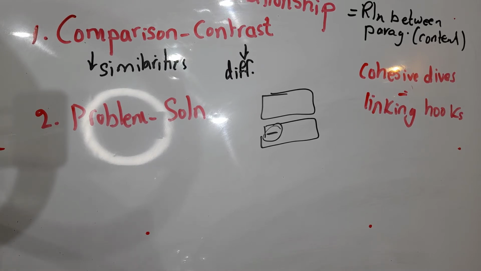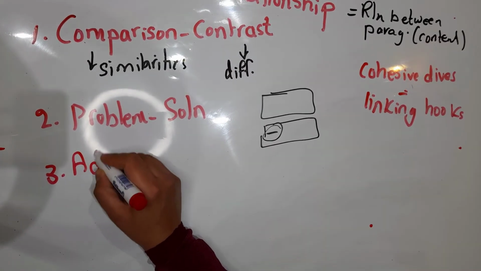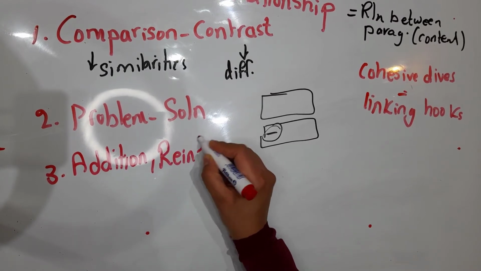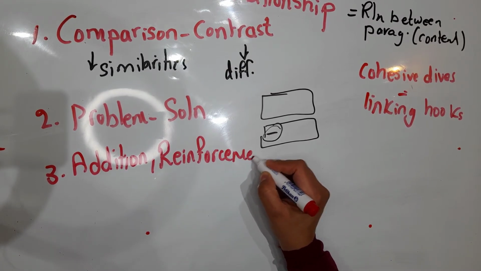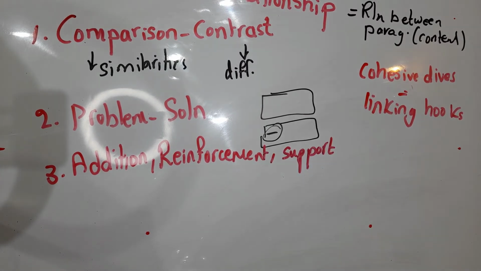Another type of thematic relation is addition, or we would say reinforcement, or support. What does it mean? It means simply that two or more paragraphs focus on the same idea of a certain issue, such as the positive sides or the negative sides or the causes or the effects, and the second paragraph merely reinforces, adds to, or supports the issue raised in the previous paragraph, or explains it.